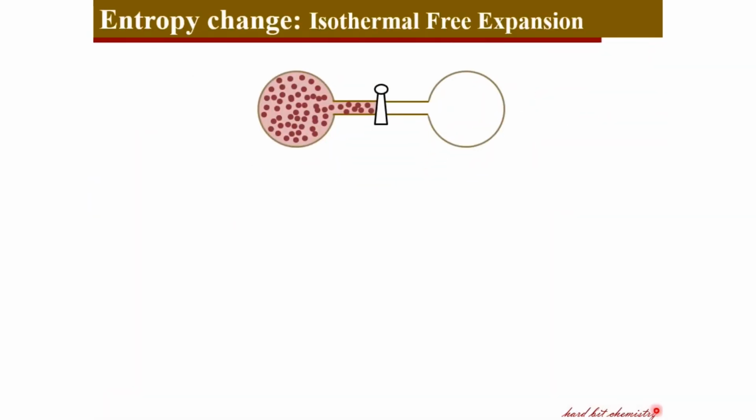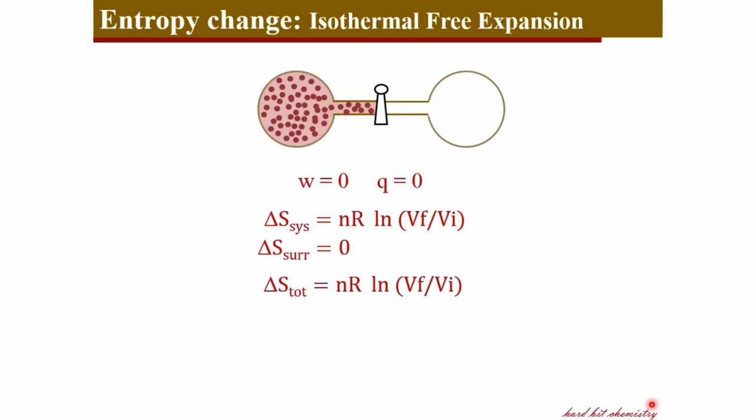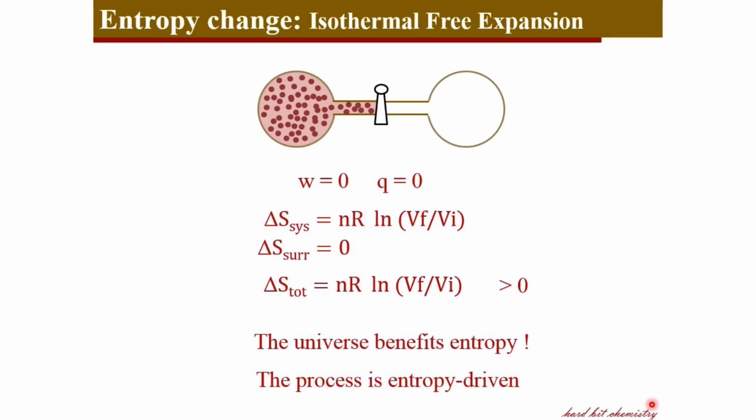And let's now see the free expansion work. When the gas expands from a high pressure region to the vacuum region, the work associated is zero and the heat associated is zero. This also we have seen in a previous lecture. Therefore, the entropy change of the system can be written as before, and the surroundings has no role in this process of expansion. Therefore, the entropy change experienced by the surroundings is zero. Therefore, the total entropy change during the process can be given like this, and this is always positive. So, during free expansion, the universe benefits in terms of entropy, that is, the process is entropy driven.